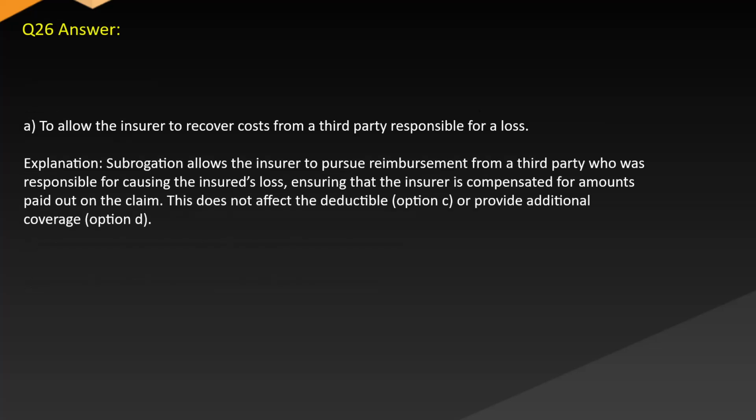Answer A. To allow the insurer to recover costs from a third party responsible for a loss. Explanation: Subrogation allows the insurer to pursue reimbursement from a third party who was responsible for causing the insured's loss, ensuring that the insurer is compensated for amounts paid out on the claim. This does not affect the deductible, option C, or provide additional coverage, option D.